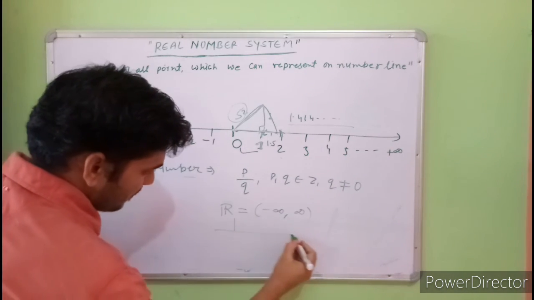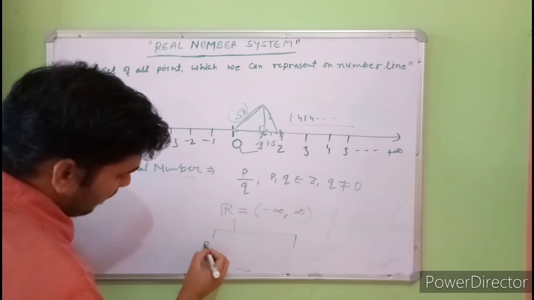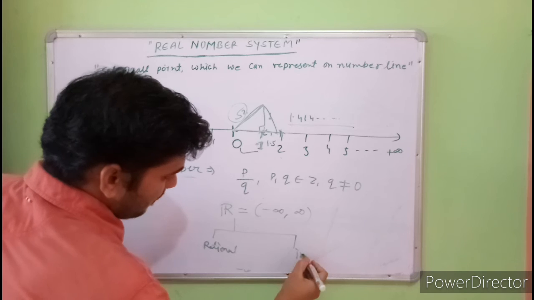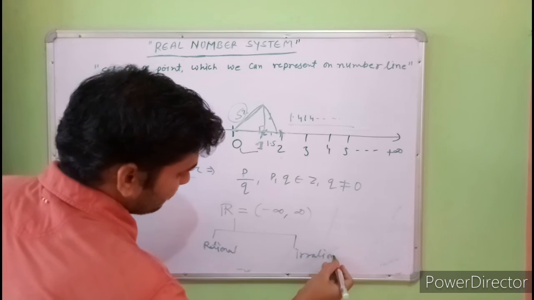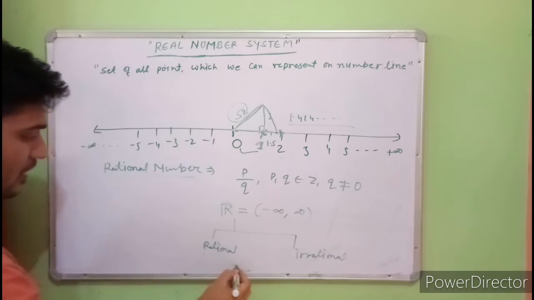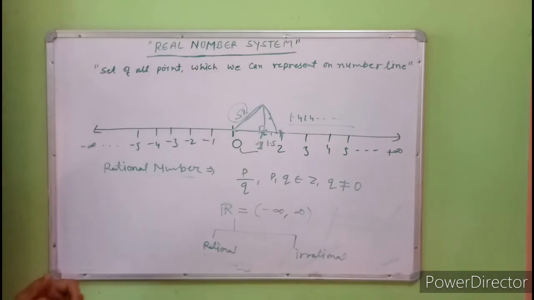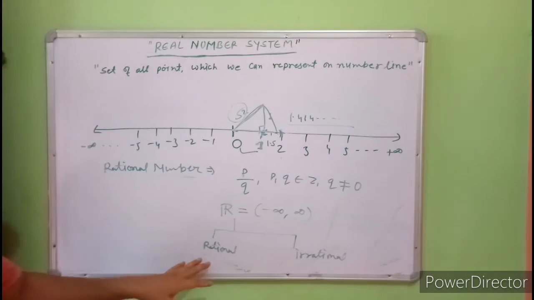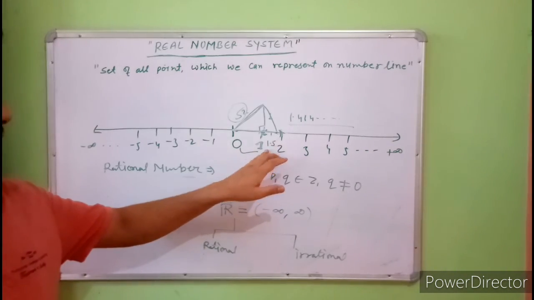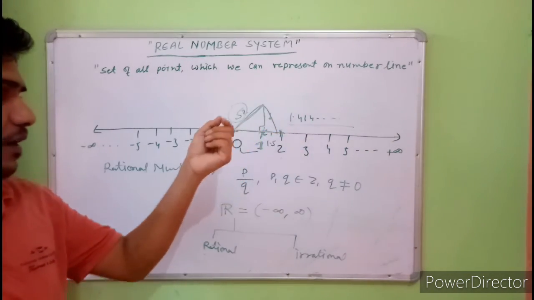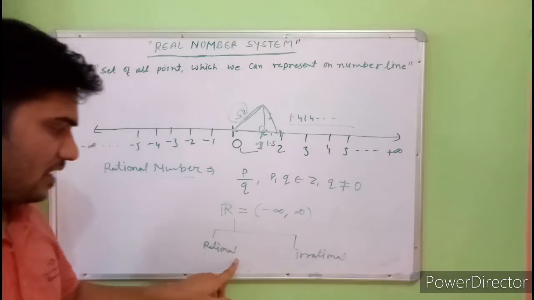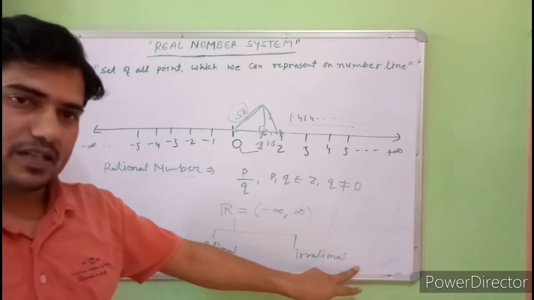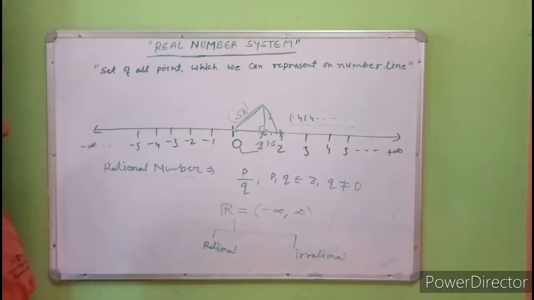In real numbers we make two parts: one is rational and the other is irrational. Rational numbers include all integers, positive and negative, all fractions, all terminating and all repeating numbers. Only non-terminating and non-repeating numbers are irrational numbers. Thank you.